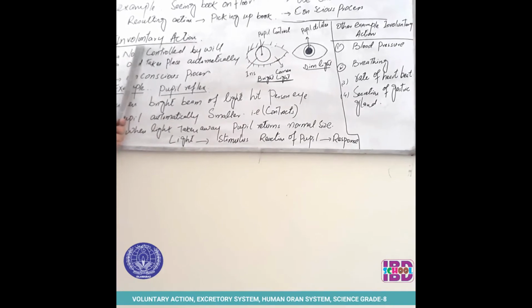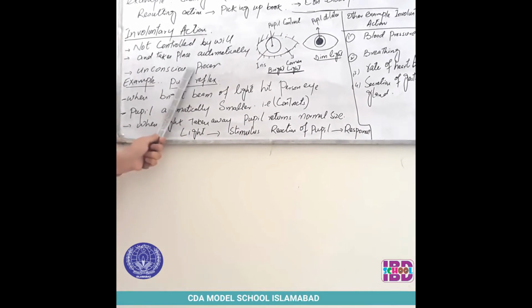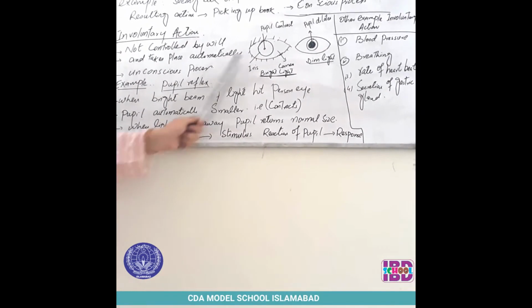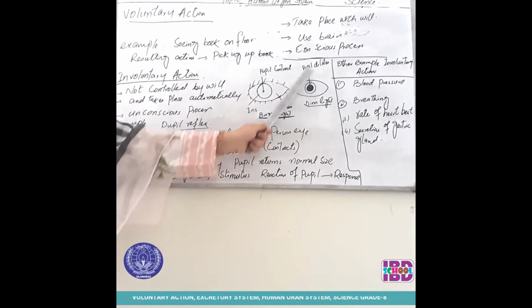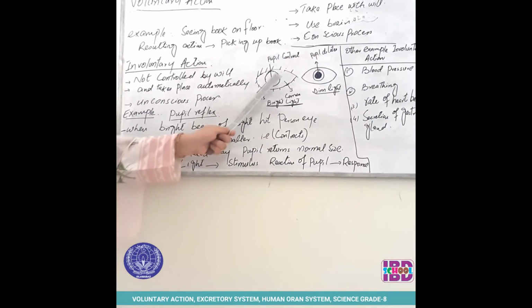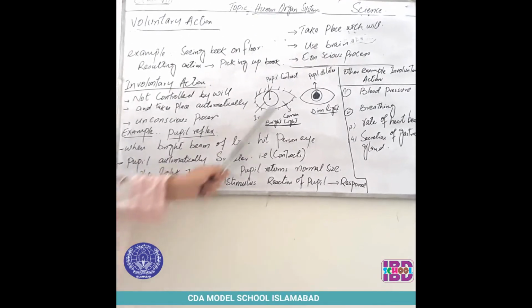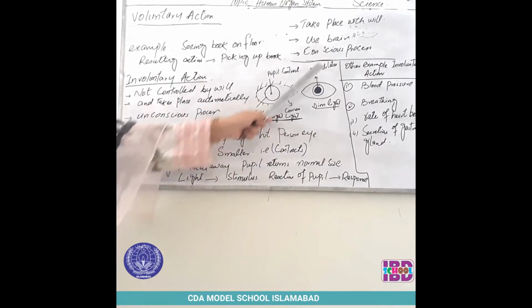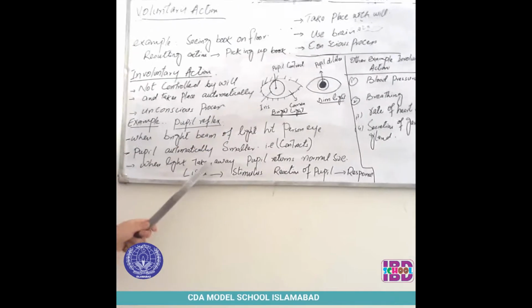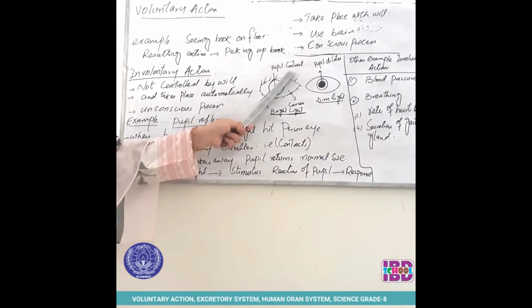Again, involuntary action is not controlled by will. It takes place automatically and it is an unconscious process. An example is the pupil reflex. In bright light the pupil contracts and in dim light the pupil dilates. When light hits the person's eye, the pupil automatically becomes smaller, that is, it contracts. When the light is taken away, it dilates. It means it comes to the normal size. In this case, light is the stimulus and the reaction of the pupil, contracted or dilated, is the response.